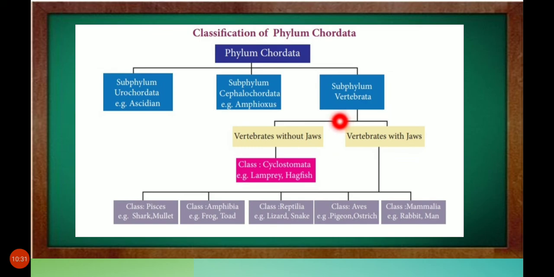In vertebrata, a vertebral column or backbone is present. The animals which have a backbone are called vertebrates. These vertebrates are again divided into two: vertebrates without jaws and vertebrates with jaws. Jaws means two halves of the mouth. You can open your mouth. Some animals cannot open their mouth because their mouth is round in shape. Some can open their mouth. The animals which do not have jaws are cyclostomata, example hagfish.